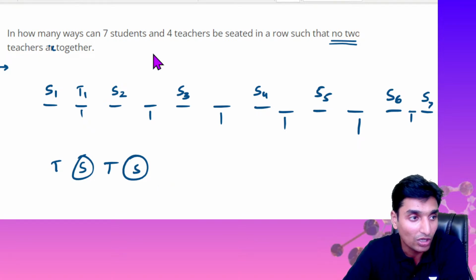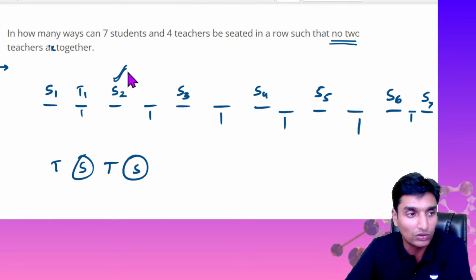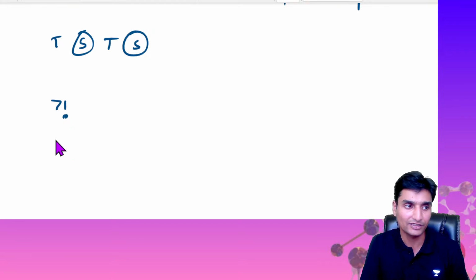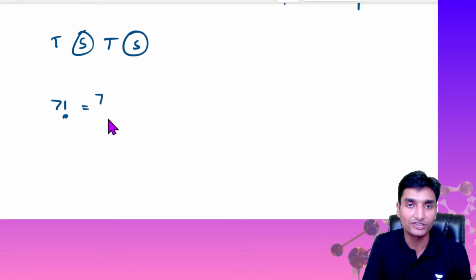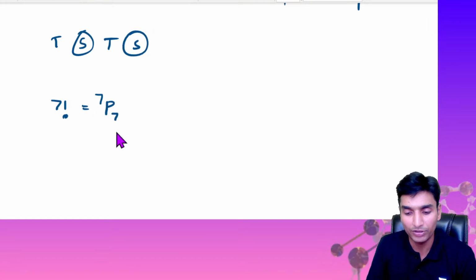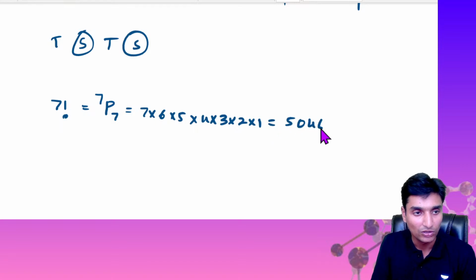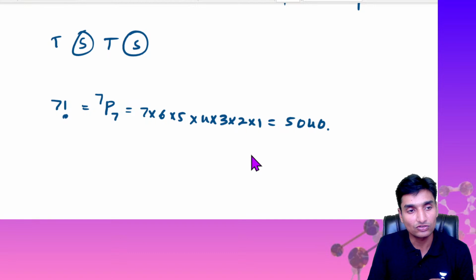ಓಕೆ, so now 7 students there are, totally 7 students can be seated in 7 different seats in 7 factorial ways. ಕರೆಕ್ಟಾ? ಟೋಟಲ್ ಆಗಿ 7 ಸ್ಟೂಡೆಂಟ್ಸ್ ಇದ್ದಾರೆ. ಆ 7 ಸ್ಟೂಡೆಂಟ್ಸ್ ಕೂಡ ರೋ ಅಲ್ಲಿ ಅವರು ಅರೇಂಜ್ ಮಾಡಬೇಕು, and that can be done in 7 factorial ways. Fine, and that we can write it as 7 into 6 into 5 into 4 into 3 into 2 into 1. Okay, and that is nothing but 5040. Okay, on simplifying you'll get this to be 5040.